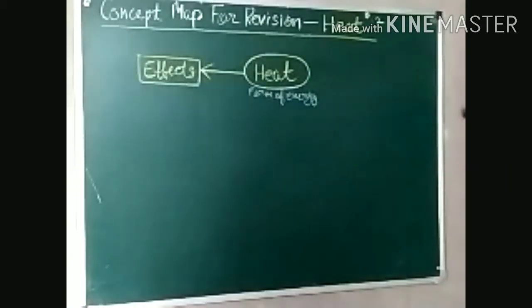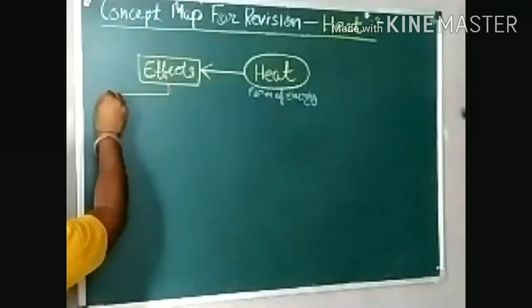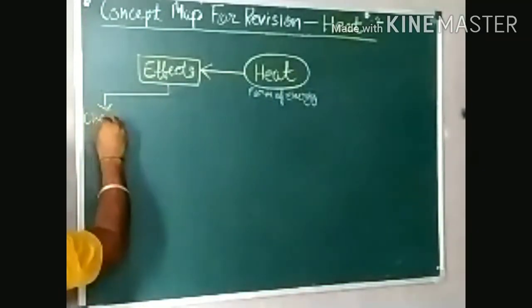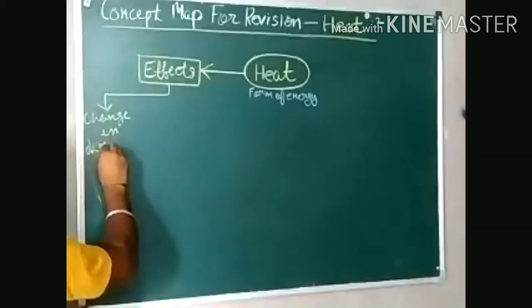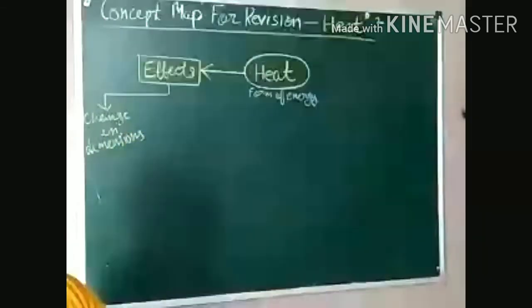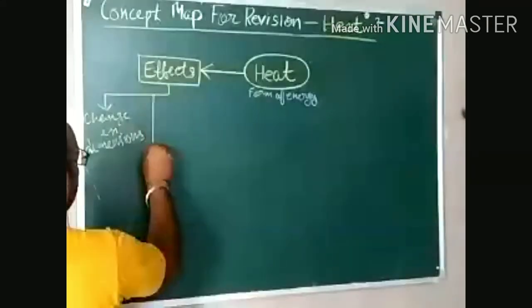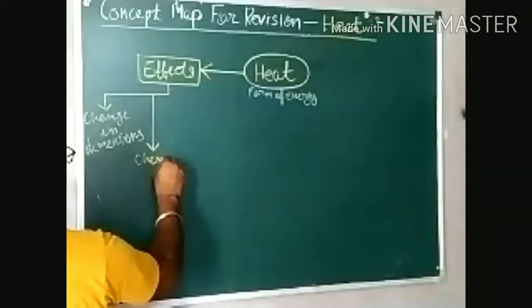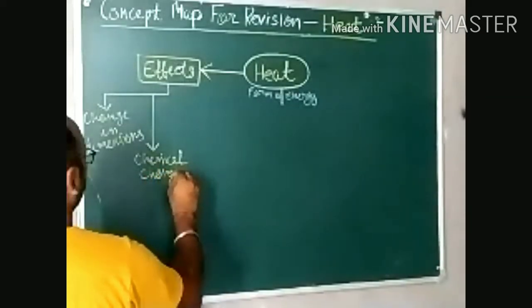So, effect of heat. Heat can do a number of changes in the objects. Starting with the first one, heat can change the dimension. Change in dimensions. Dimensions means length, width, height. Along with that, heat can also cause a chemical change in the object that we have done already. We all are aware about this.